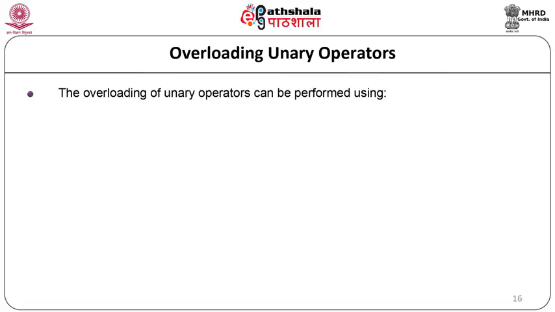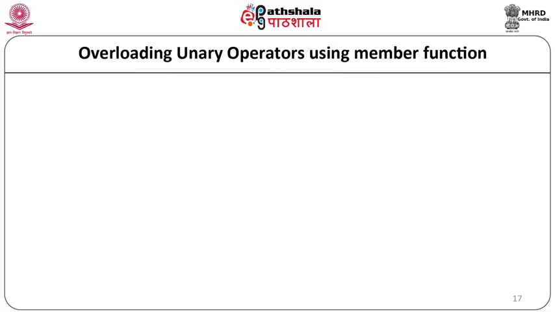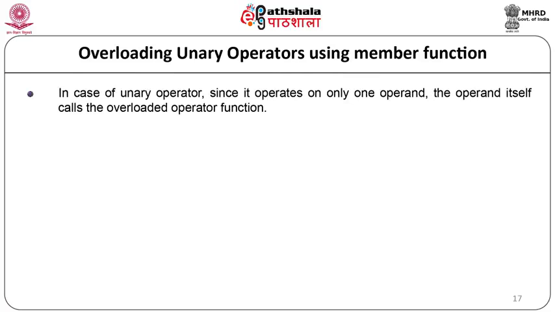Overloading the unary operators. Now let us start and see how the unary operators are overloaded. It can be done using the member function and as a friend function. Now let us see the overloading of unary operators using a member function. In case of a unary operator, since it operates on only one operand, the operand itself calls the overloaded operator function. Therefore, the argument is not sent to the function.